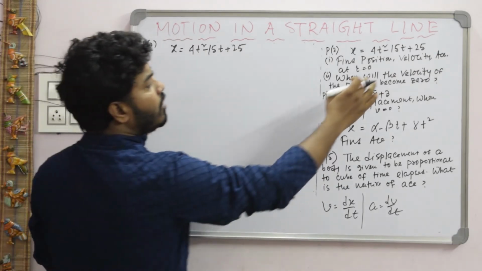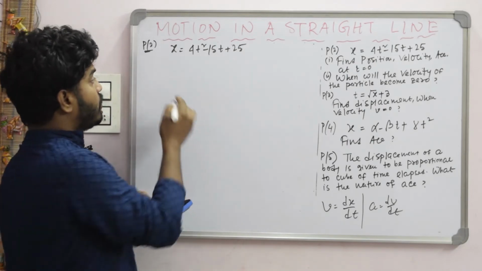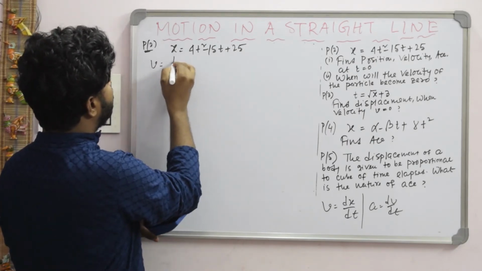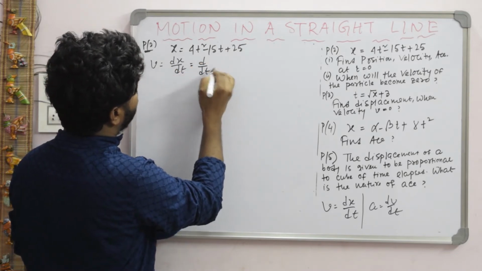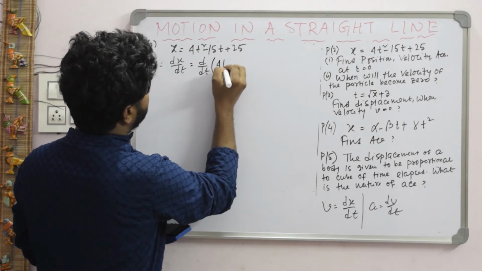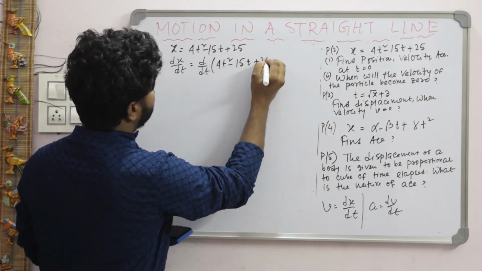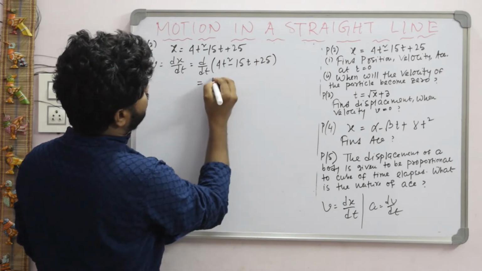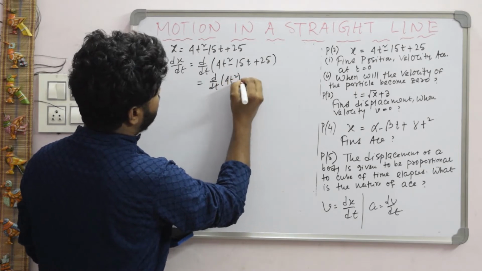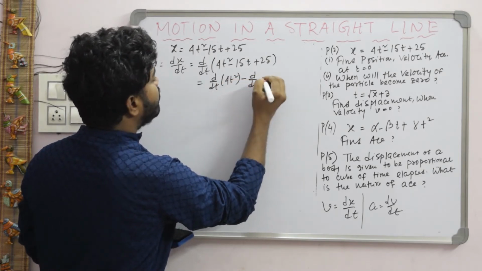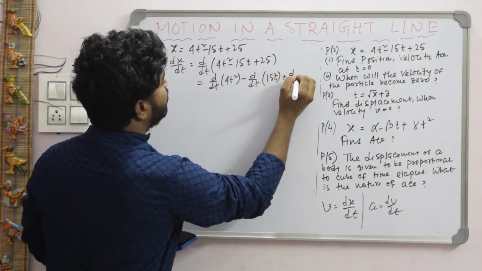So for finding velocity, what we have to do? We have to differentiate. So velocity v is equal to dx by dt, that is d/dt of, in the place of x write 4t square minus 15t plus 25. Now differentiate it. d/dt of 4t square minus d/dt of 15t plus d/dt of 25.